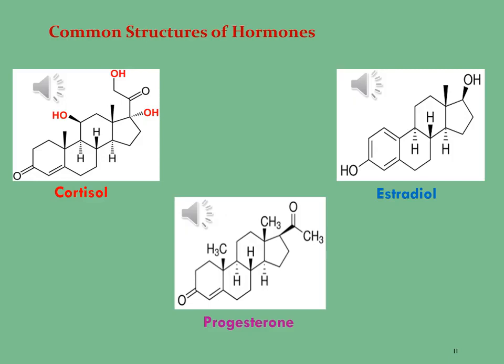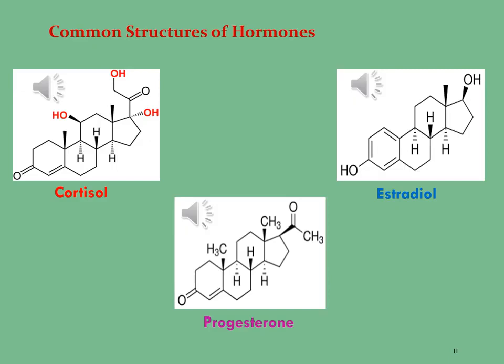The chemical formula of estradiol is C18H24O2, which means it comprises 18 carbon atoms, 24 hydrogens, and 2 oxygen atoms.